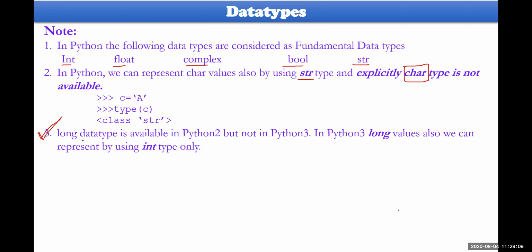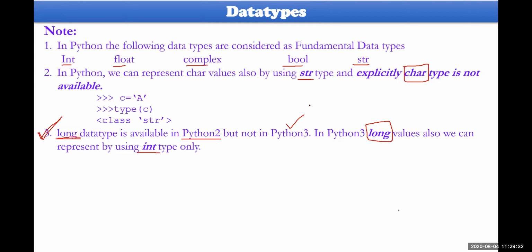In Python 2 we have a long data type for integers. Whereas in Python 3 there is no long data type here. Long values can also be represented by using integers only in Python 3. That's what you need to remember.